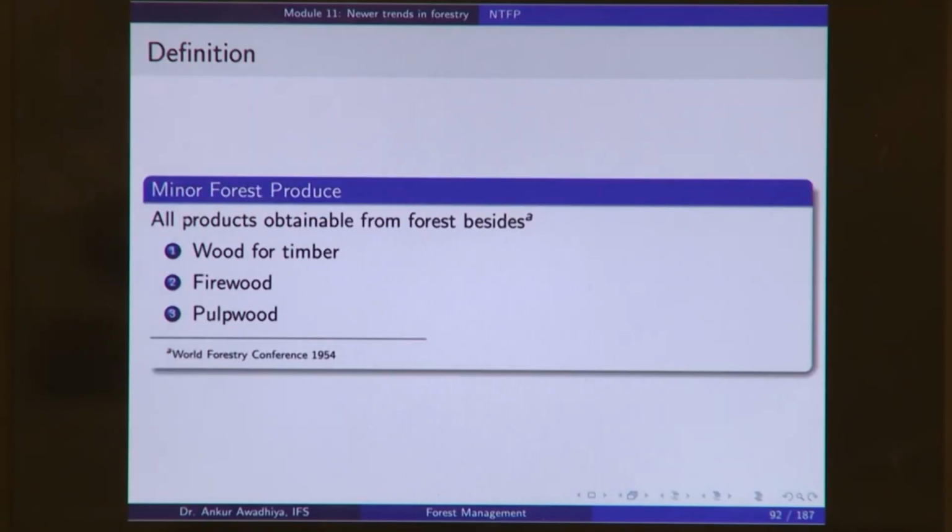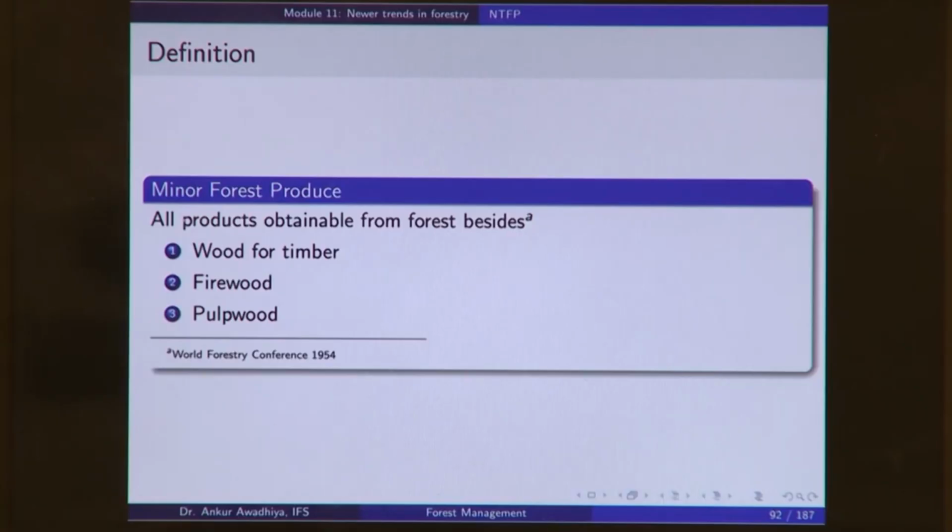Now, different organizations, different agencies have tried to define these terms. So, minor forest produce was defined by the World Forestry Conference in 1954, and it said that minor forest produce is all products obtainable from forest besides wood for timber, firewood and pulpwood.